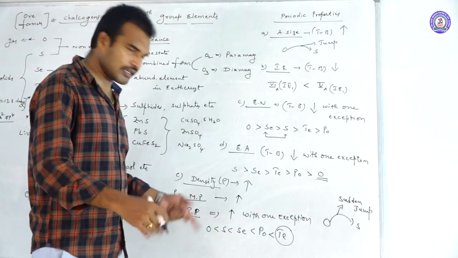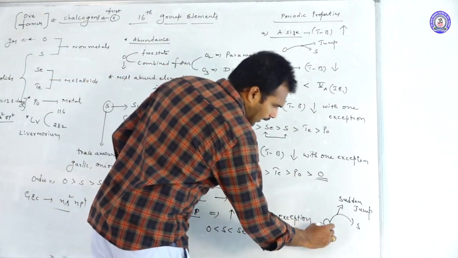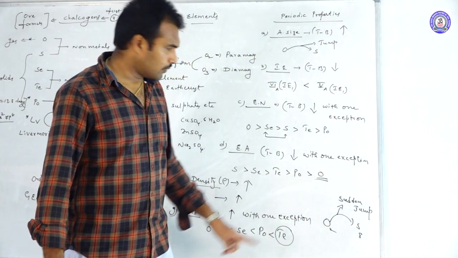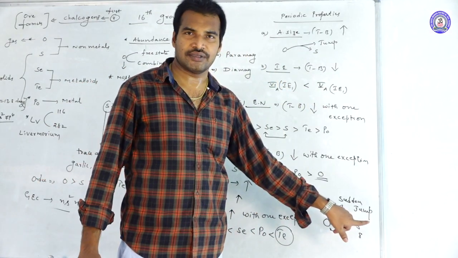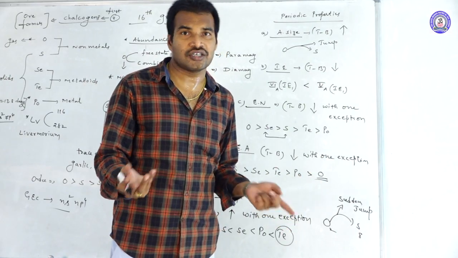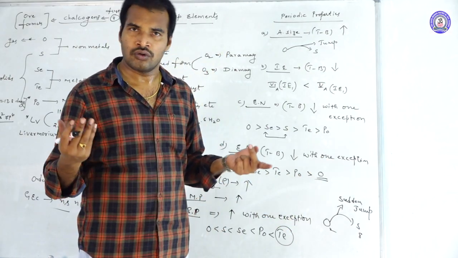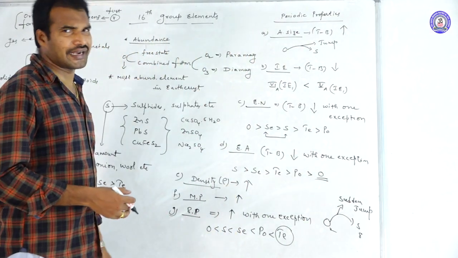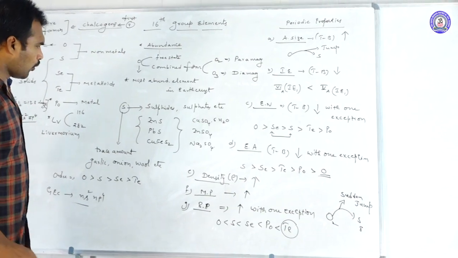What is the reason? Oxygen is diatomic, while sulfur is octatomic. Because of the difference in atomicity, the size difference is larger, so the difference in van der Waals interactions is also large. So automatically the boiling point will be greatly different. This is about the boiling point.